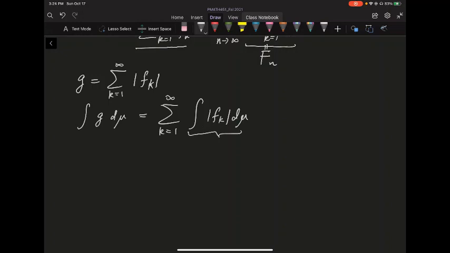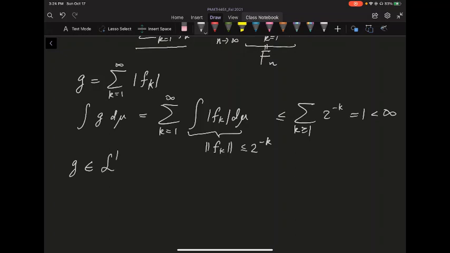And this is no other than the one norm of Fk, which is bounded above by 2 to the negative k. And here k goes from 1 to infinity. You can see this is just equal to 1, which is certainly less than infinity. So G is indeed inside L1.